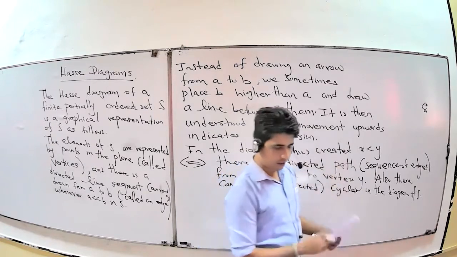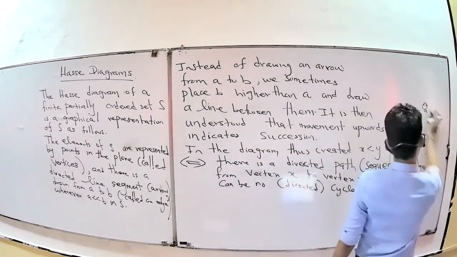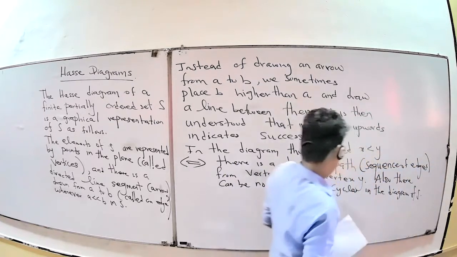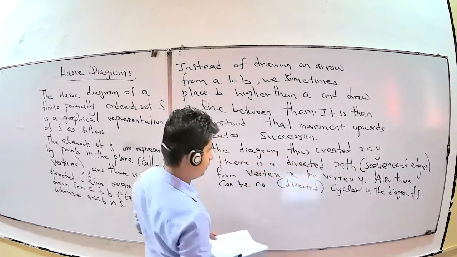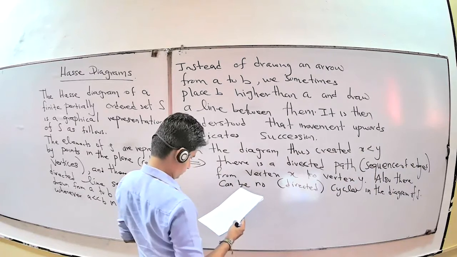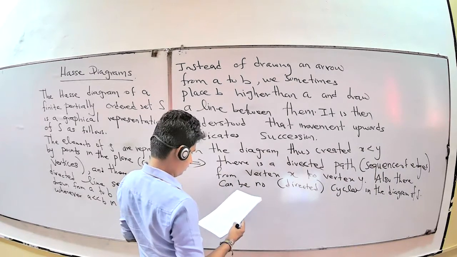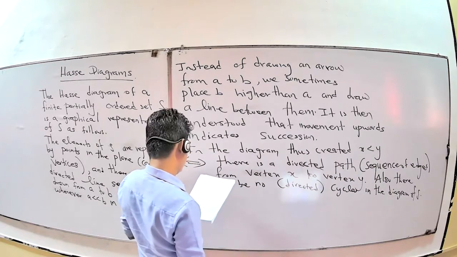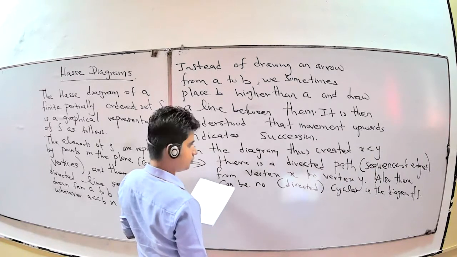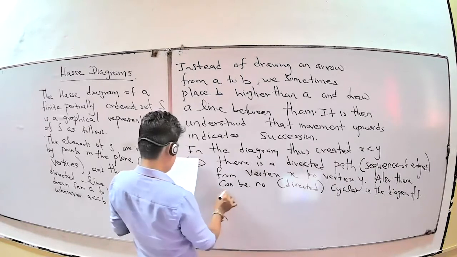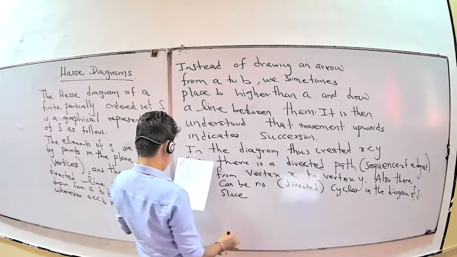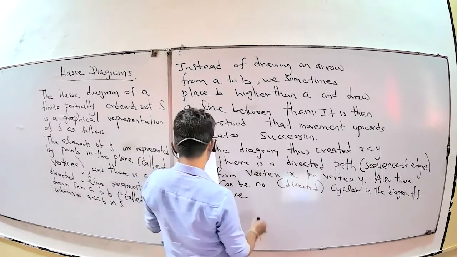Very important. There can be no cycles in the diagram of S, since the order relation is antisymmetric.